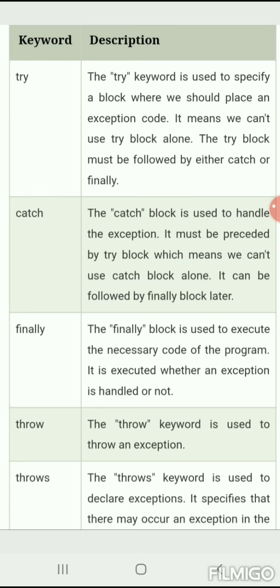Throws is another keyword which is used to declare exceptions. And finally: finally is a block of code which is executed at the end in exception handling. After executing the try and catch blocks, it will automatically execute the finally block. So when finally comes, the exception handling is over.